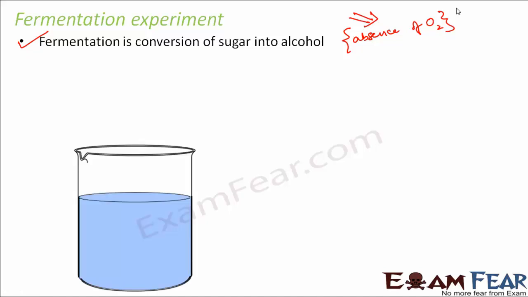So what you do, you take a beaker and take some water in it. Now you add some amount of sugar into the water. Now you add some amount of yeast into the sugar solution. So now you have yeast, you also have sugar. What we know in fermentation is that yeast will convert sugar into alcohol. As soon as you add the yeast, you give some time for fermentation to take place. For that purpose, you cover it with a lid and leave it undisturbed for quite some time.